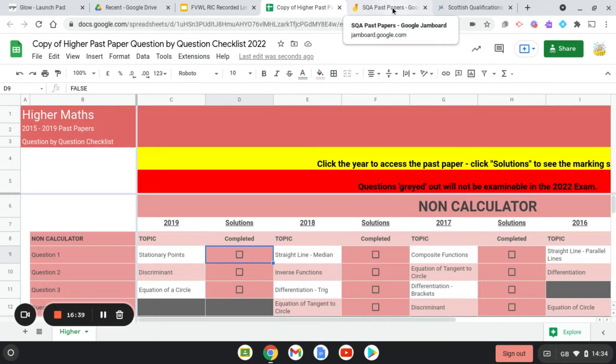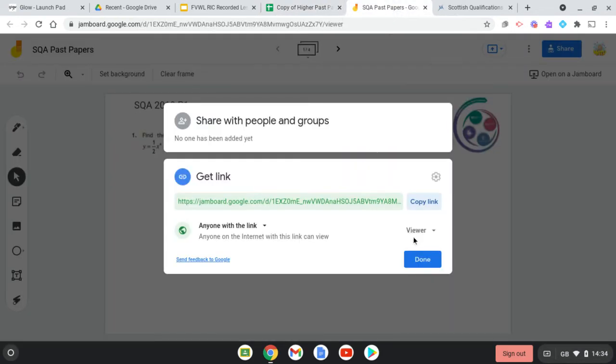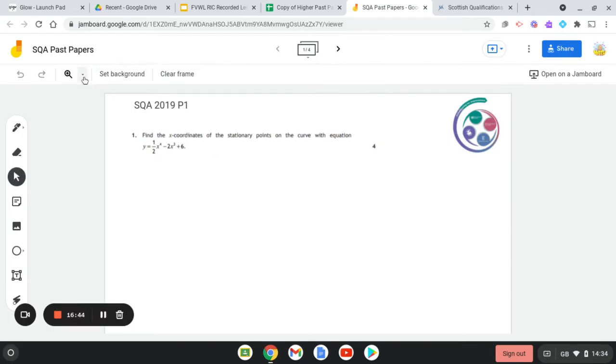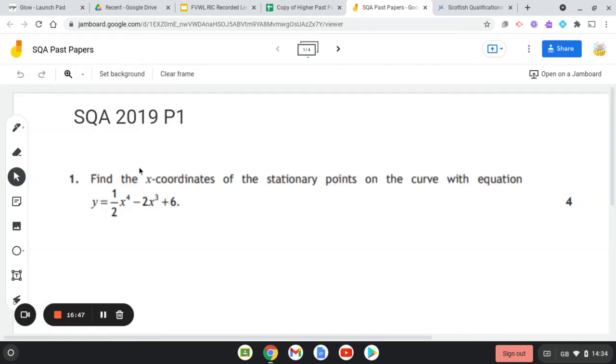So let's have a wee look at some past paper questions from that sheet. Having a wee look at the SQA 2019 paper 1 first of all, and the question is asking you to find the x coordinates of the stationary points on the curve with the equation y equals a half of x to the power of 4 take away 2x cubed plus 6. So I'll let you pause the video and you can try it, and then press play to see if we have worked in the same way to get the same answer.